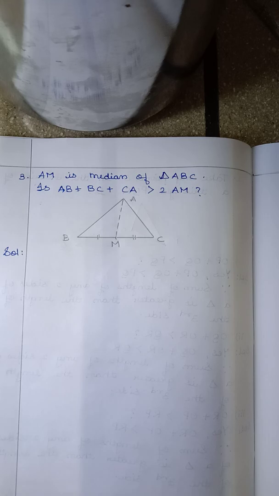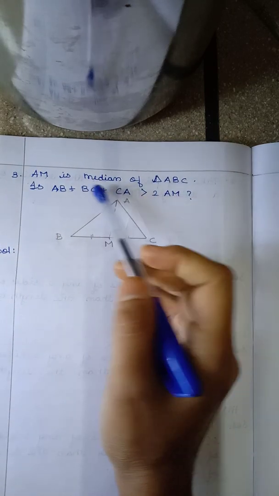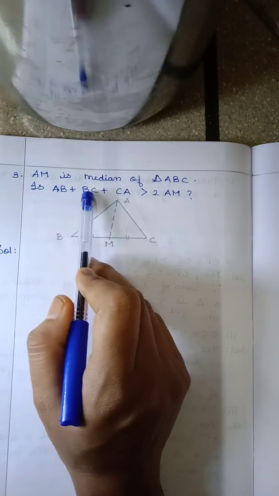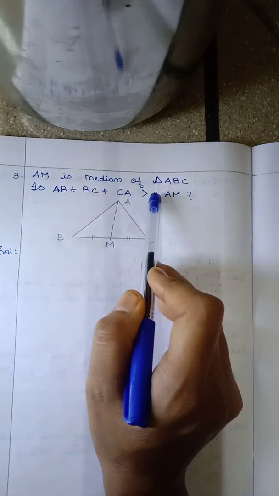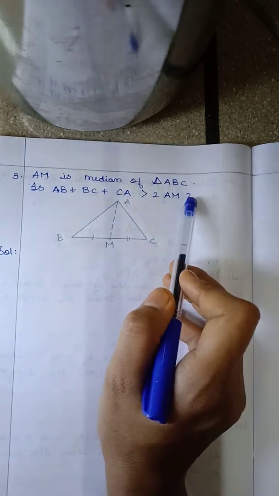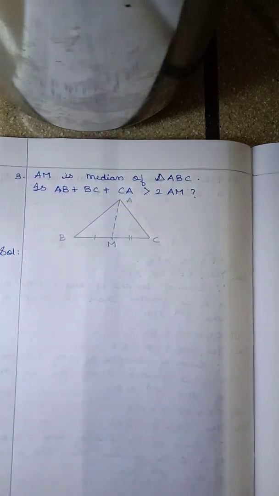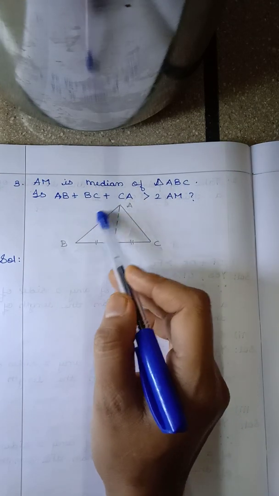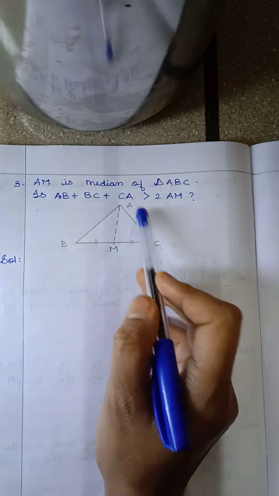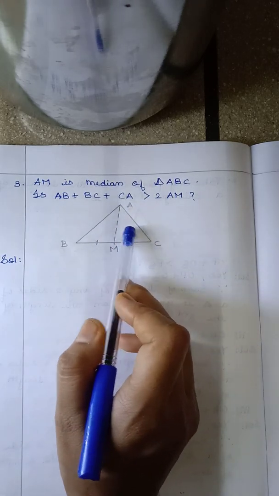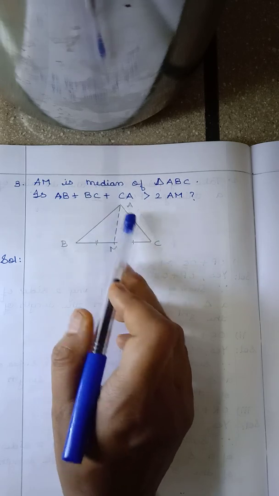Now children, coming to the third question. AM is a median of triangle ABC. Is AB plus BC plus CA greater than twice of AM? You have to find this out. They have also given you a hint in the question: consider the sides of triangle ABM and triangle AMC. Two triangles you can see. You have to consider the sides of these two triangles and then find out whether we can get this.